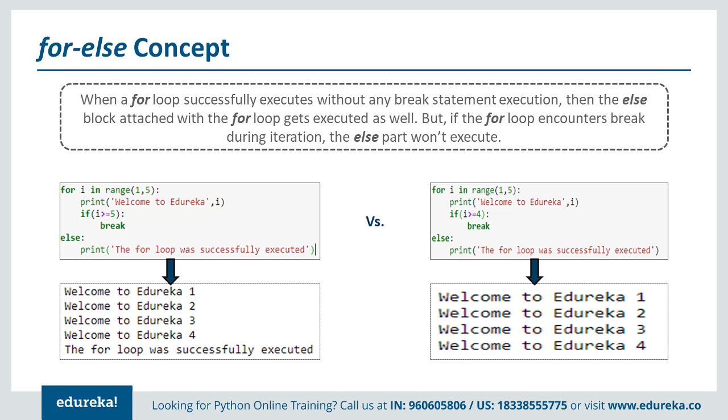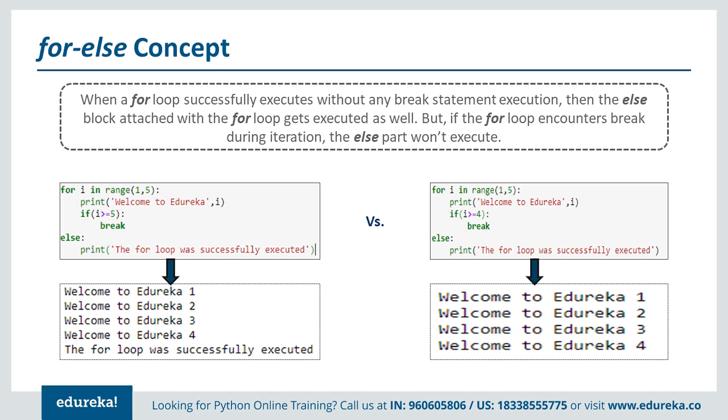But this will not happen on the left side example, because the I value will not go above 4 over here. So it will not reach 5 or more, that if statement will not be executed and the else part will simply execute. That is the reason in the output you will see the else part printed.